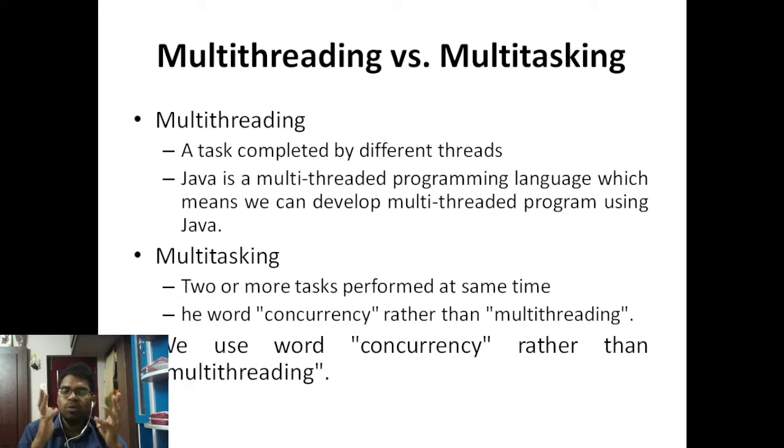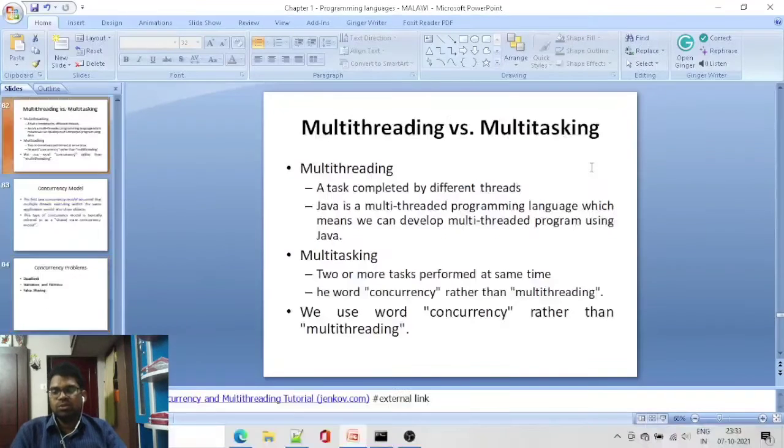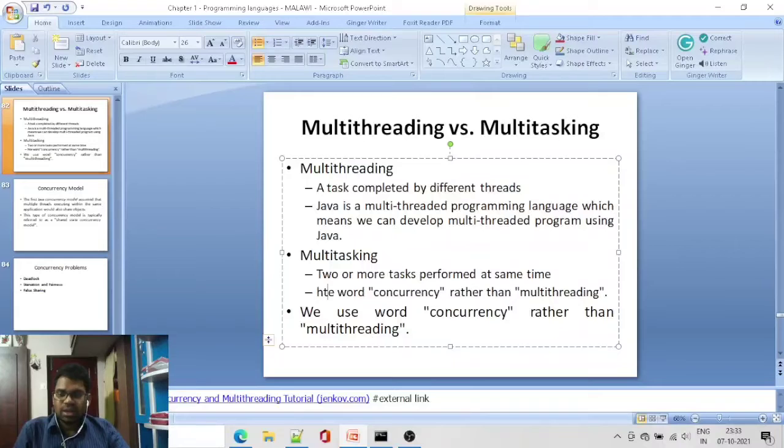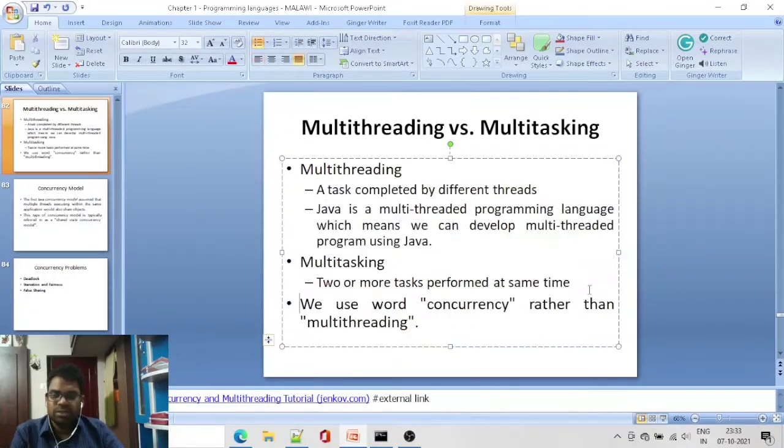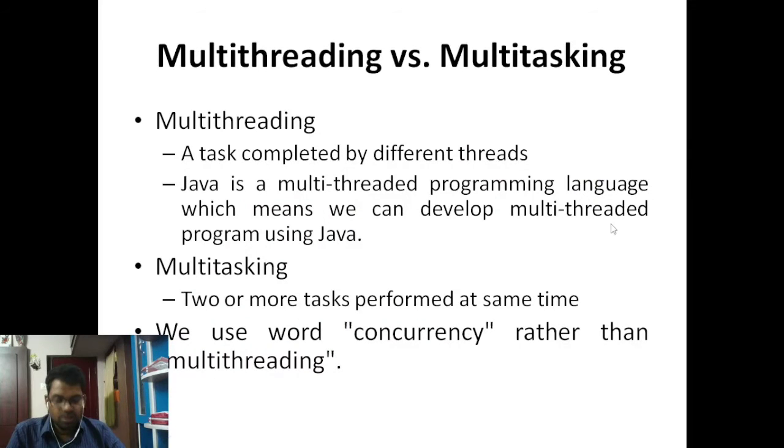Multitasking means two or more tasks performed at the same time. We can use the word concurrency rather than multi-threading. It is the same thing.